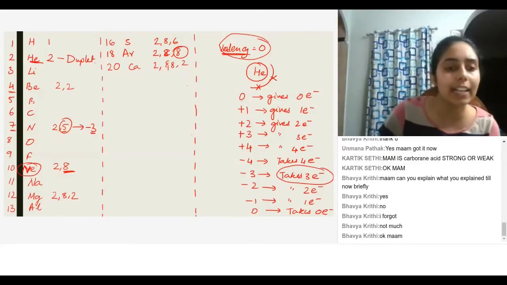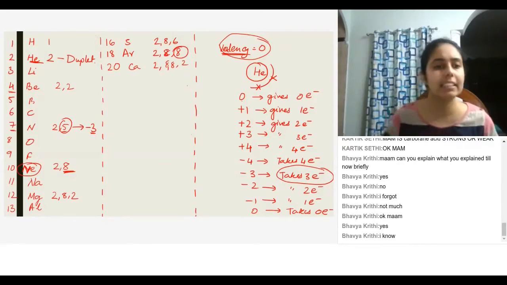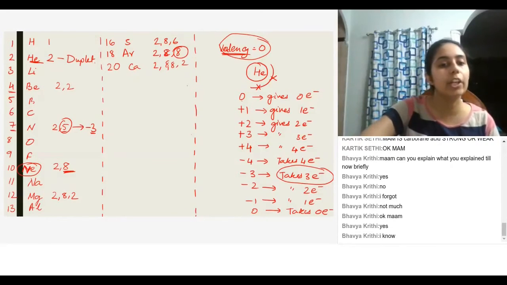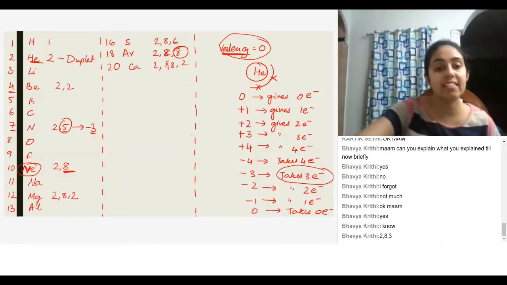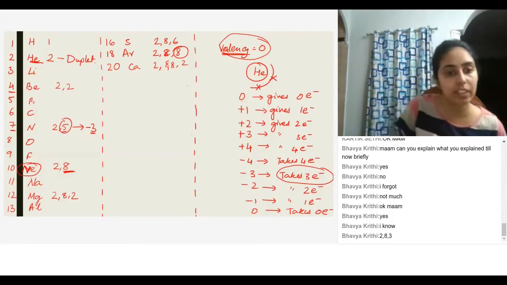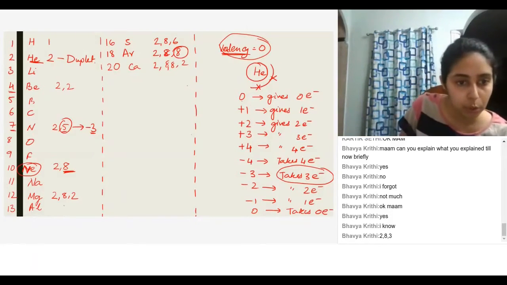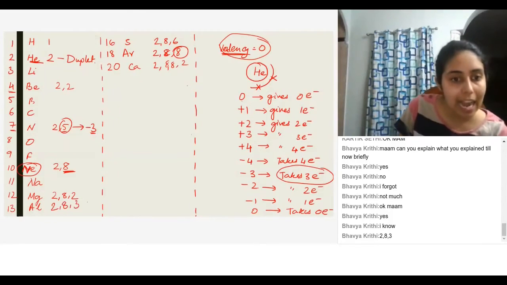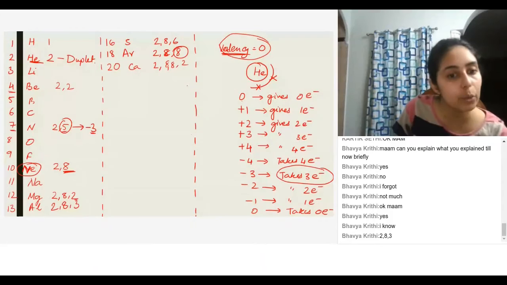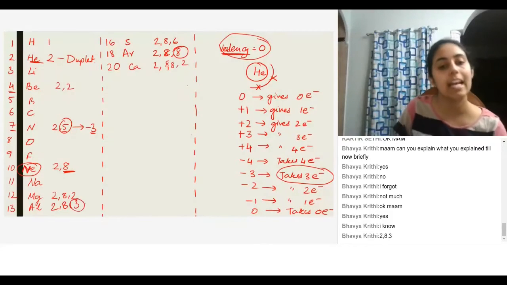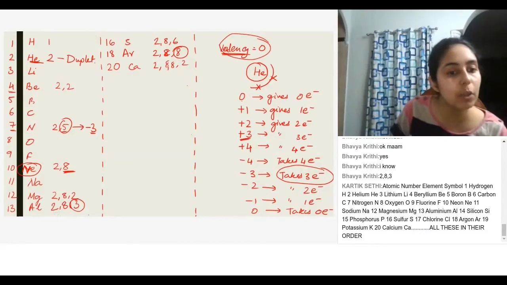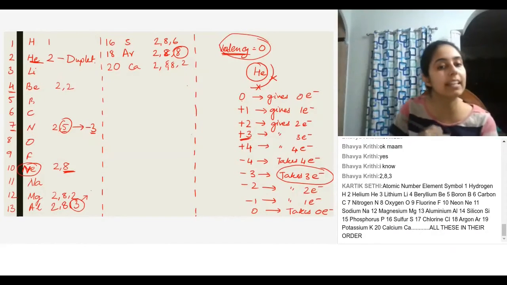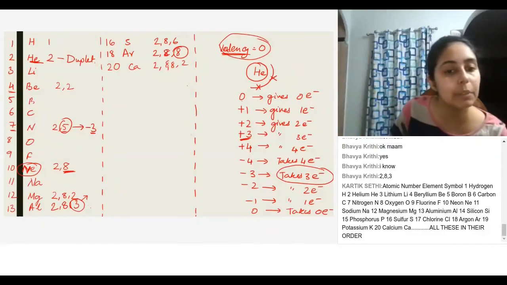Do you know how to write electronic configurations, Bhavya? Okay, then valency is simple. Can you tell me the electronic configuration for aluminum? Atomic number 13. 2, 8, 3, very good. In order to attain the octet rule, it needs to give away 3 electrons. If it gives away 3 of its negative charges, then it is left with 3 extra positive charges. So the valency of aluminum will be +3 because it has to give away 3 negative charges.